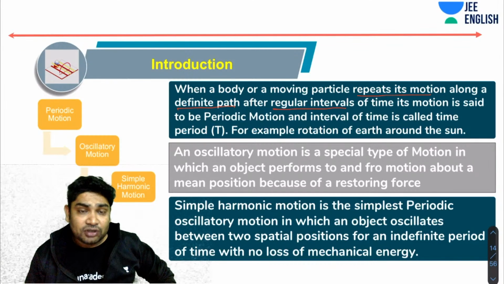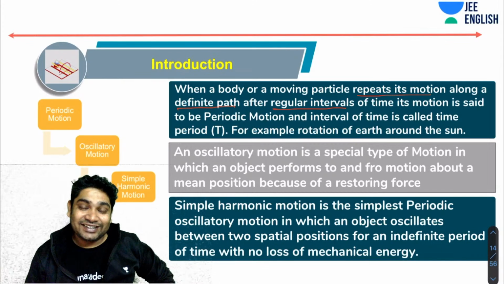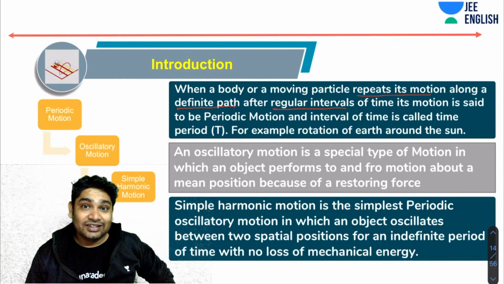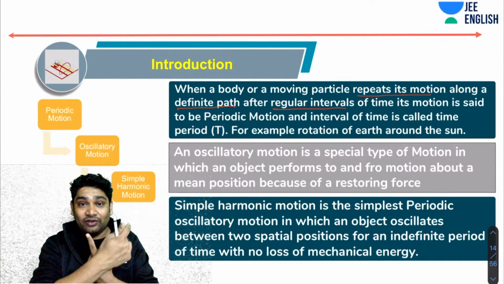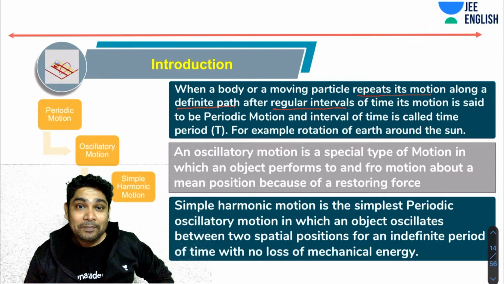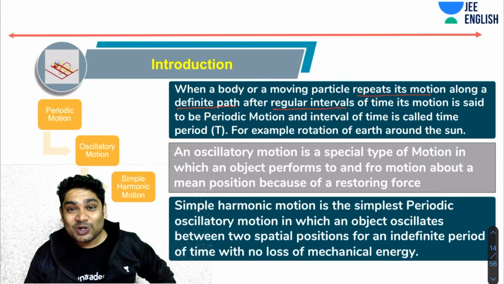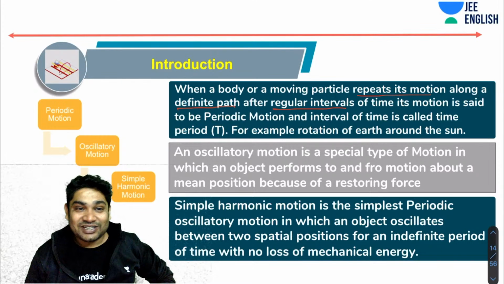Now you realize the importance of periodic motion in our lives is because everything in our life is periodic. The rotation of Earth about its axis is periodic, because of which our entire life is divided into days and nights, right? Similarly, the revolution of the Earth around the sun is also periodic, because of which you have your periodic cycle of years. So periodic motions have a lot of importance in our life, and in fact, our life runs in periodic cycles, right? That is why periodic motions are of great significance to us.